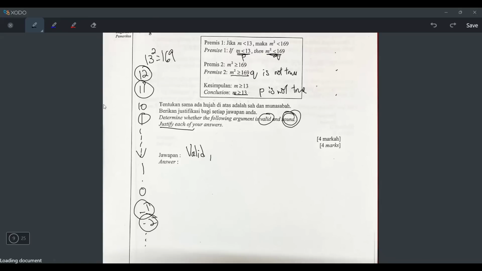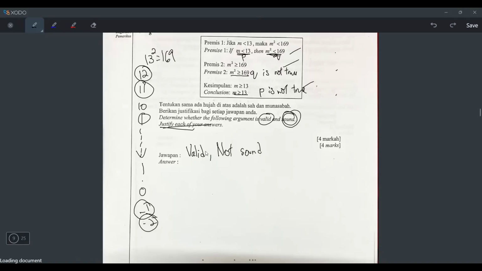So we can say that premise 1 is false. It's false, right? So if it's false, automatically this argument is not sound. Because for it to be sound, all the premises and the conclusion have to be true. Everything has to be true. Okay, so we will say valid and not sound.